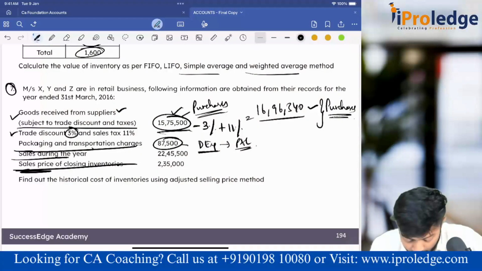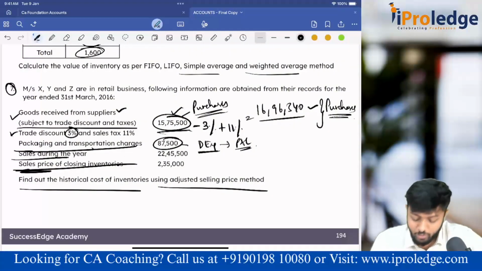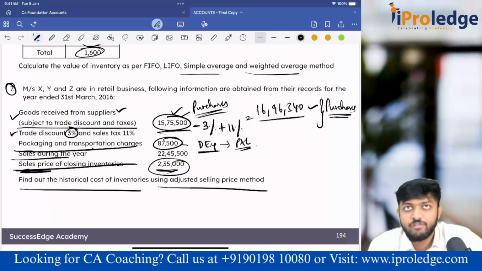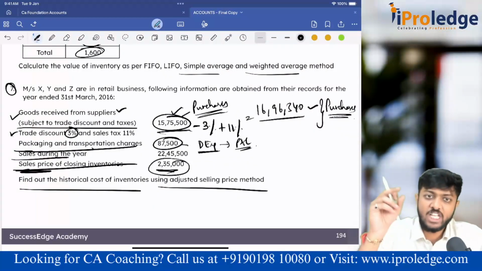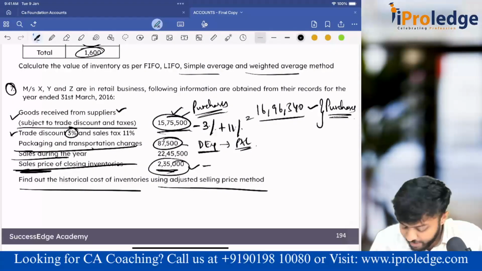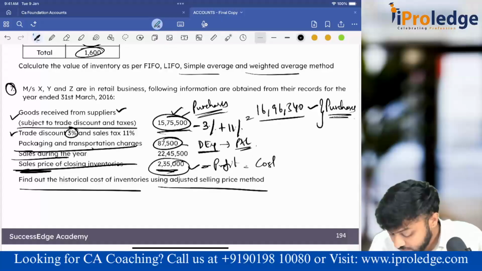Find out the historical cost under the adjusted selling price method. Now they have given the sales price. If they have used the sales price to calculate the closing stock, that means the sales price includes a profit component. If I subtract the profit component from this closing stock, don't you think I'll get cost? Yes.